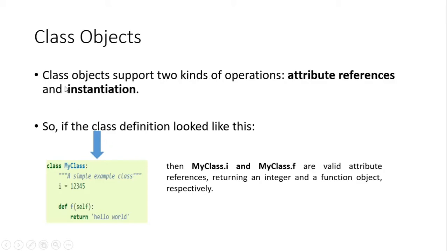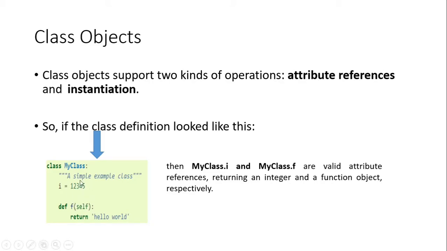So class objects support two kinds of operations in Python. One is attribute references, another one is instantiation. If the class definition looks like this, material I have taken from python.org, then it will be called attribute references.